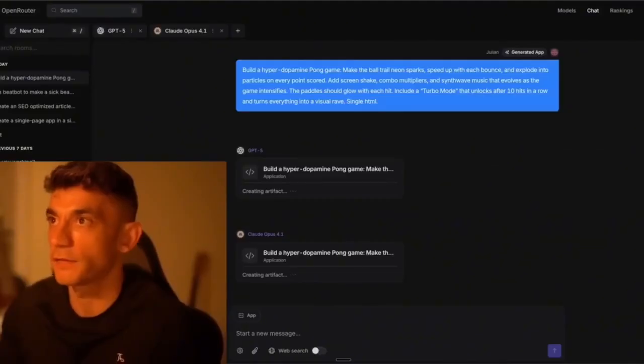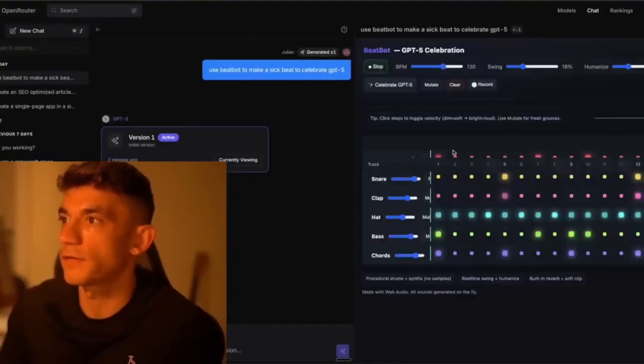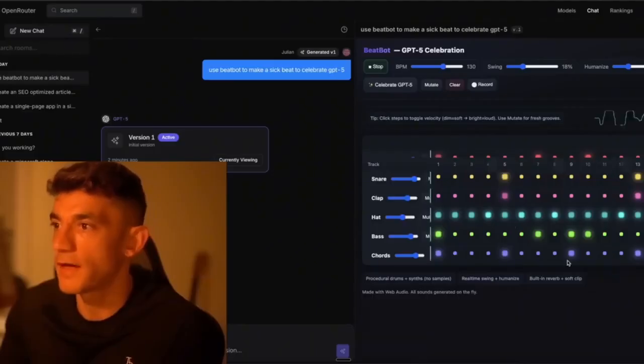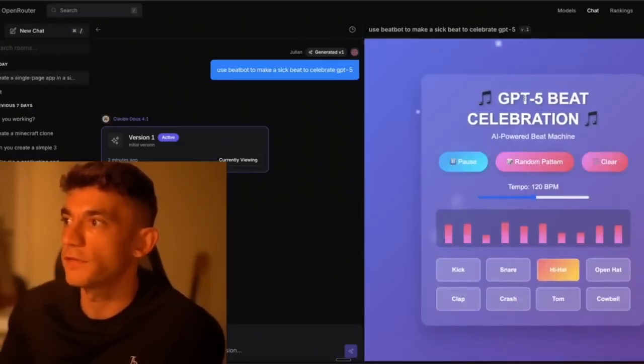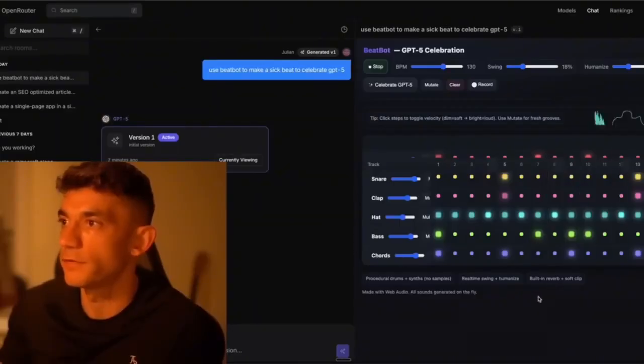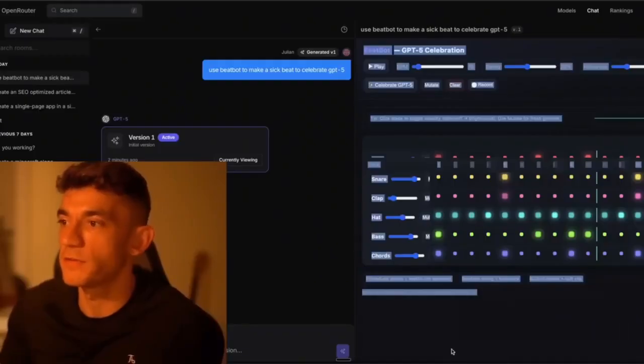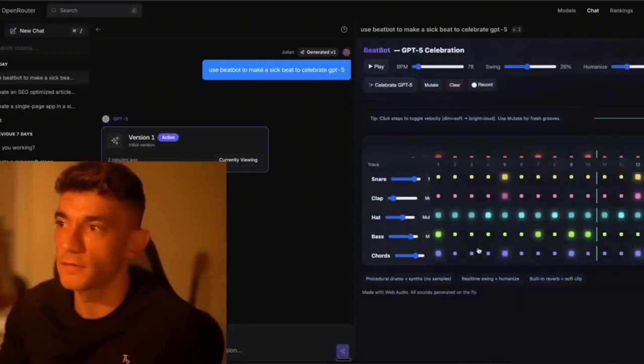That's the sacrifice. It's finished coding this out. Let's have a look. That's pretty cool, to be fair. Wow, that was loud. To be fair, that's a lot more complex than this one. If we go to here, this is the output from Opus. This is the output from GPT-5. I would say that's way more complex. We'll stop that. But yeah, that's pretty cool, to be fair. I would say that GPT-5 won on this round. Even though we had to get it to do it twice, the outputs are really cool there.